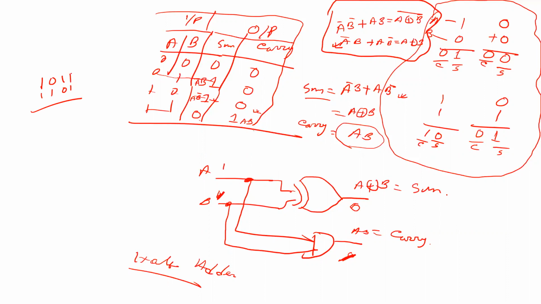This is the zero, only two, only one. This is the A and this is the B. Okay, this circuit. This is the 1 and 1. So our output 1 on 1. We know that our output is equal to sum is equal to 0 and carry 1. This carry add our next value. Okay, this is the carry.